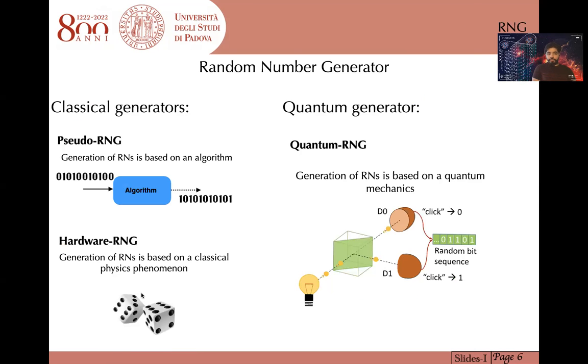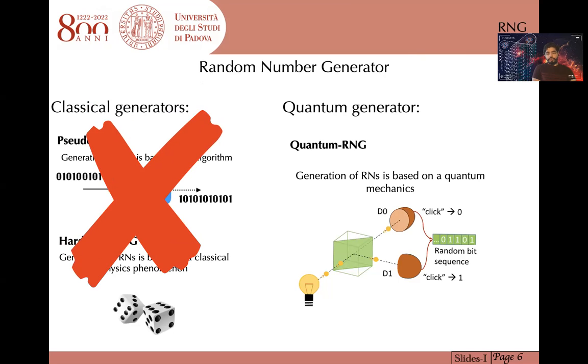There are mainly two types of generators, classical and quantum. In the first type, which is classical generators, the generation of random numbers is based on a deterministic phenomenon. No matter how complicated this phenomenon is, it is still deterministic, so it is predictable. Therefore, it is not secure. While in the other type, which is quantum random number generators, the generation of random numbers is based on the intrinsic random behavior of quantum mechanics, which is truly unpredictable, therefore it is secure.